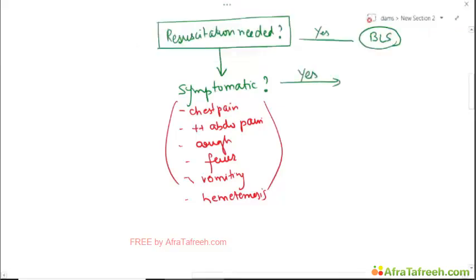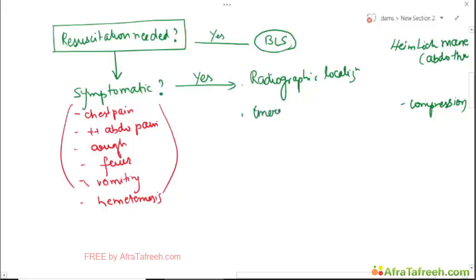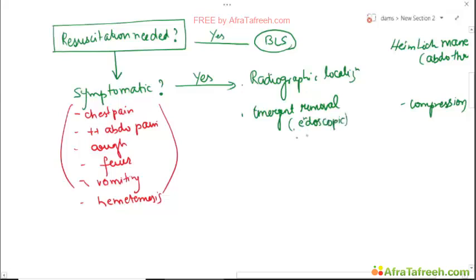Okay, any of these symptoms, if it is present, if the patient is symptomatic, yes, then you do a radiographic localization and then emergent removal. This could be done endoscopically or surgically. Okay, either way an emergent removal is required, right?